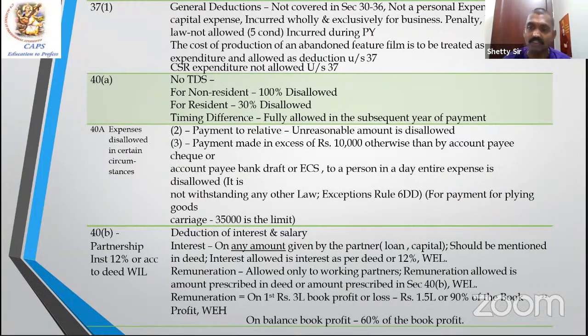40(b): if you are a partnership firm, if you are a firm and if you are satisfying the conditions, interest on any amount, very important. Partner gives loan, capital, advance, whatever, maximum 12% is allowed. And remuneration is allowed only to the working partner: up to 3 lakh or 90% of the book profit, 1.5 lakh, whichever is higher; on the balance book profit, it's 60%.